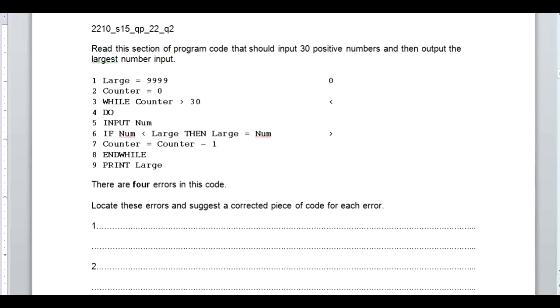once we are going to line number 7, they said counter equals to counter minus 1. So counter is already 0, and what if we are going to minus it? It's going into the minus area, means -1, -2, -3, and -4, and this loop will never end, because we have to put 30 numbers. And we are already using a lesser sign. So what we are going to do is to add a plus sign instead of this minus, and the rest of the program is very much okay.